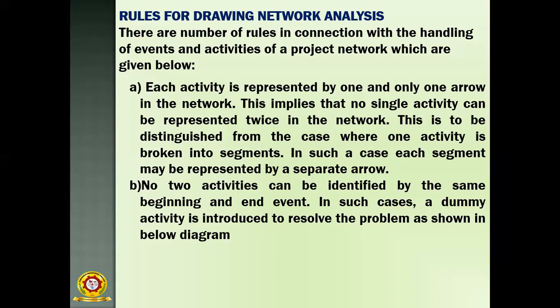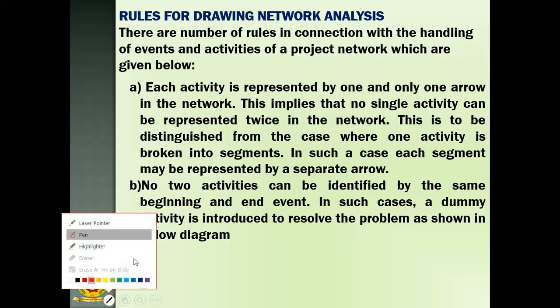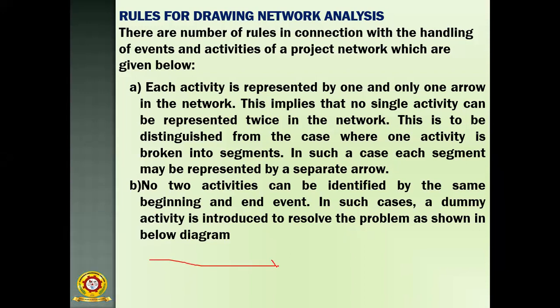Each activity is represented by one and only one arrow in the network. Suppose we are constructing a network, every event is connected with only a single arrow. You are not using double arrows. So how to use a single arrow: this is the arrow, a straight line, not simultaneous arrows.